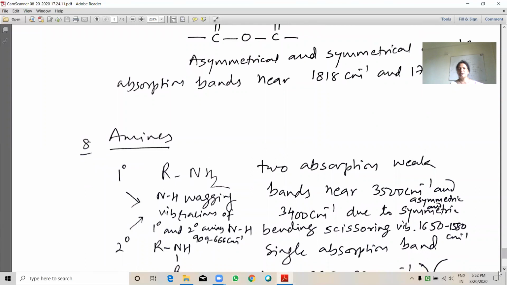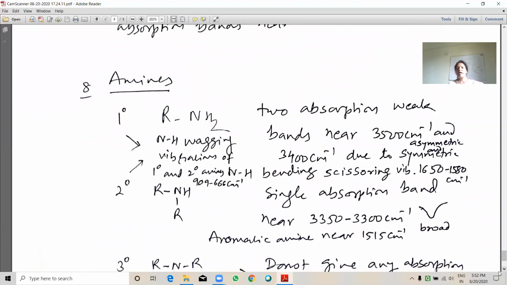Amines, see here. In amines, two absorption peaks are observed in primary amine near 3500 inverse centimeter, asymmetric and symmetric stretching. Bending is observed at about 1650 to 1580.